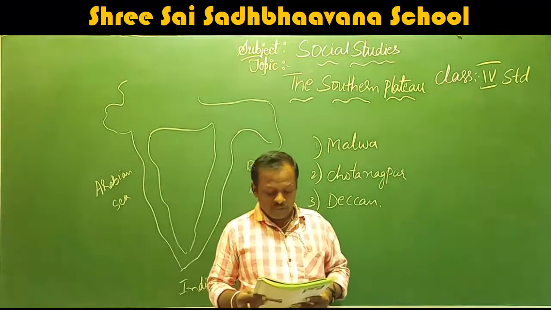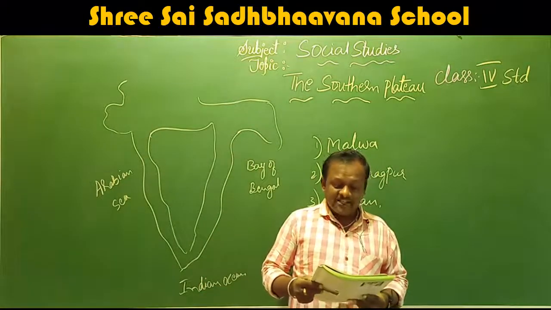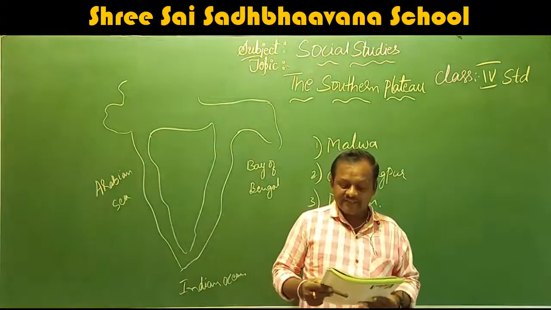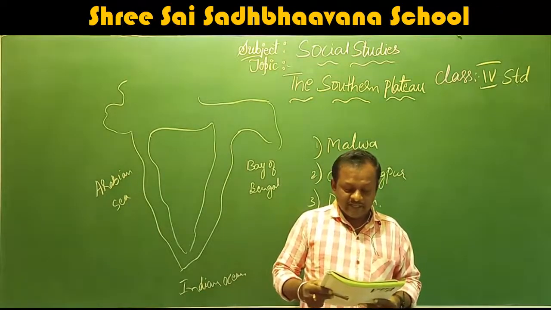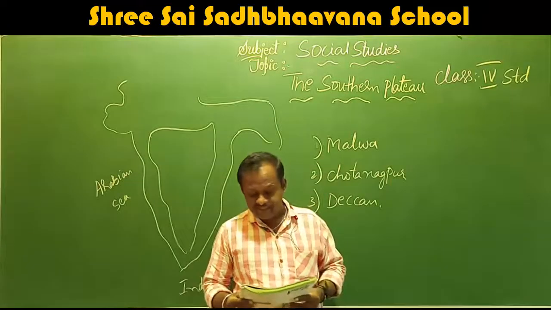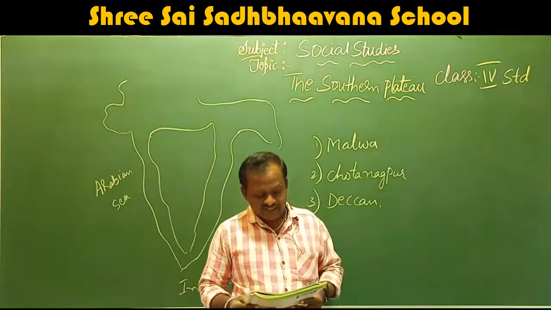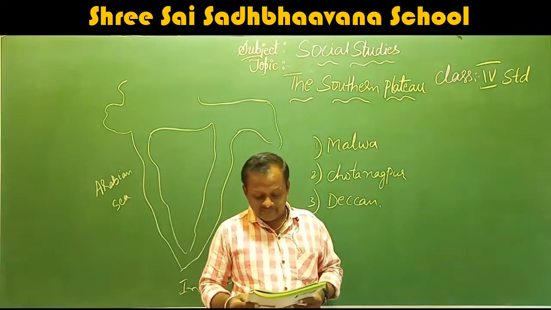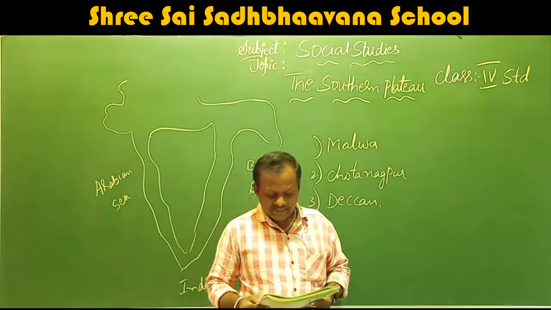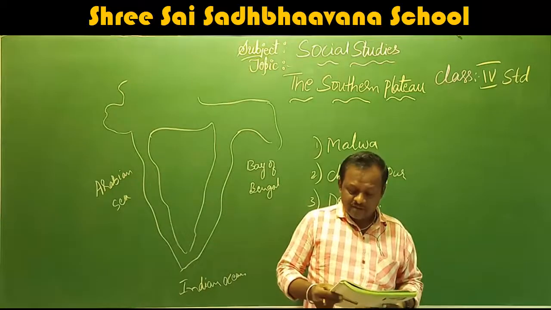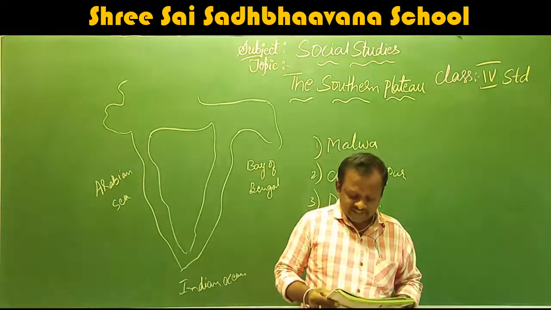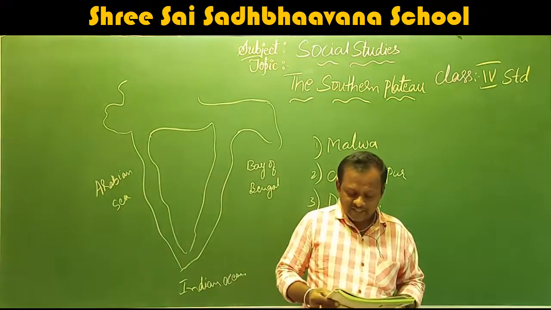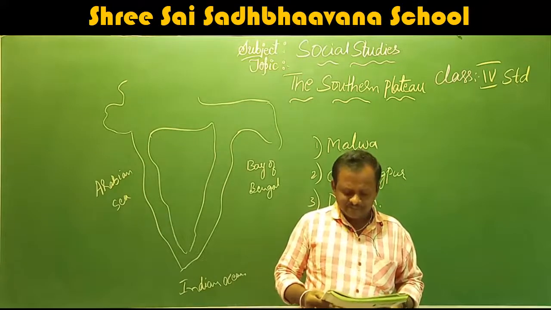These layers cooled down and formed vast stretches of highlands with a flat top called tableland or plateau. The southern plateau is triangular in shape. It is broad in the north and tapers down towards the south. It is a wedge-shaped region. The Arabian Sea, the Bay of Bengal, and the Indian Ocean border the plateau on three sides, and the fertile plains bind it in the north.